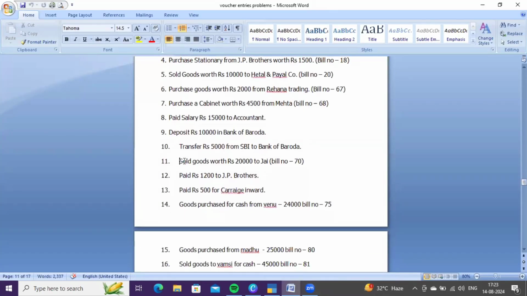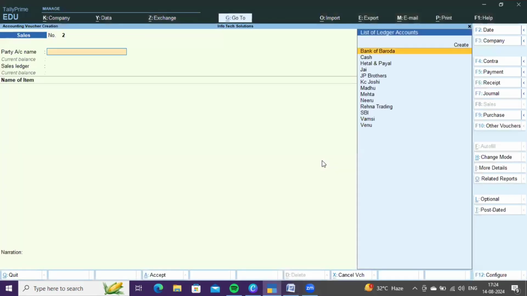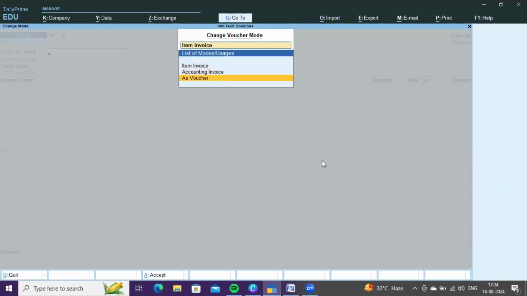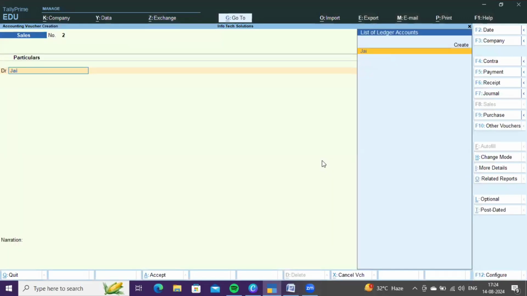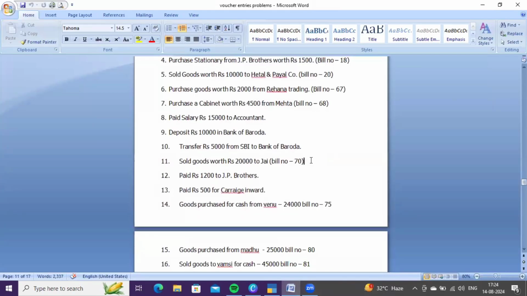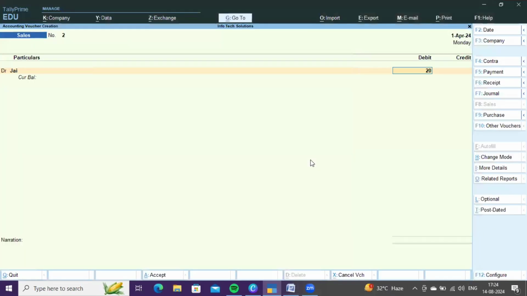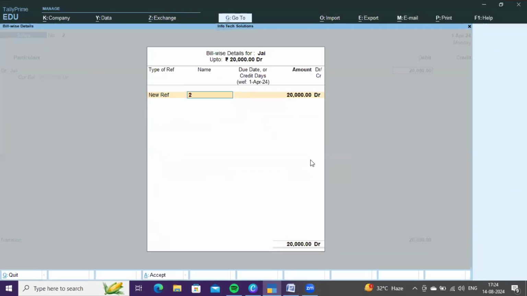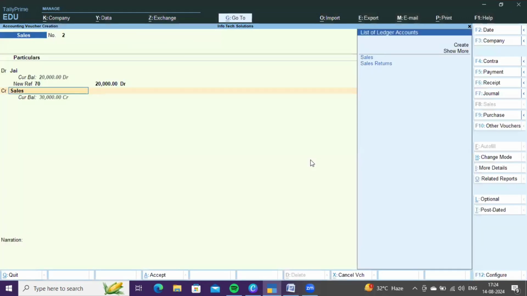Next, sold goods worth 20,000 to J. Here, no item has been specified. It simply gives goods. So it comes under sales voucher itself. Okay. Go to sales voucher F8 and voucher mode. You need to debit J account because you are selling to J, right? How much? 20,000. And the bill number is 70. And credit sales account.